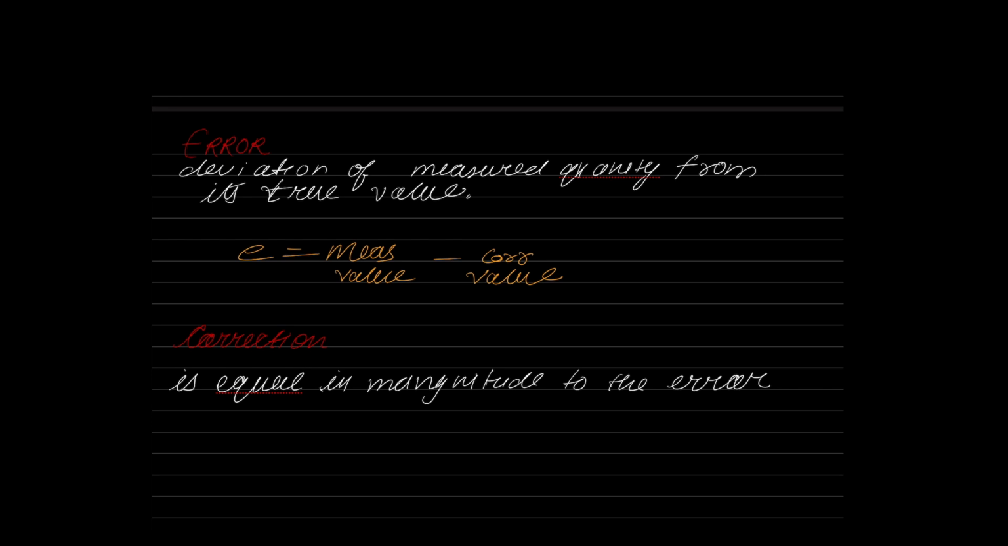Okay, so please remember, the correction is always applied to the measured value to get the correct value. Right? It is always added to the measured value to get the correct value. That's it. So this is the concept of error. This is fundamentally true in all branches of engineering.